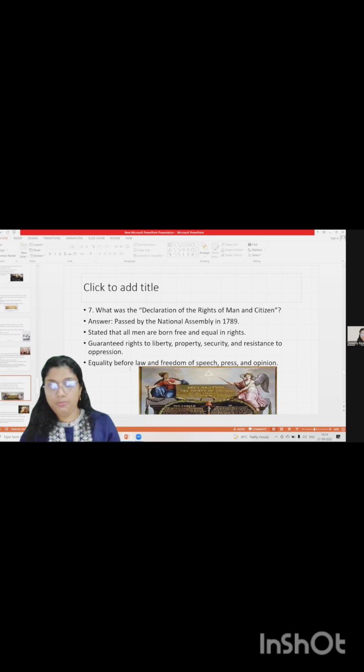That is, equality before law and freedom of speech, press, opinion. We should be able to express our ideas. We should all be treated as equal before law. There shouldn't be any discrimination and all. These were the demands. So the Declaration of Rights of Man and Citizen was passed by the National Assembly in the year 1789.